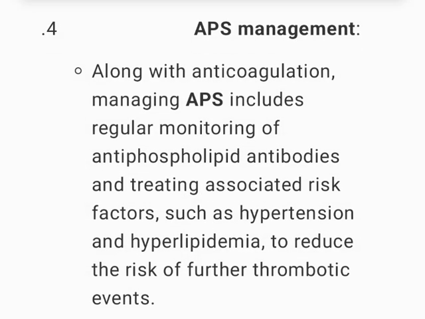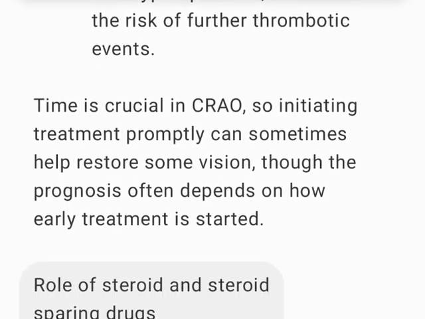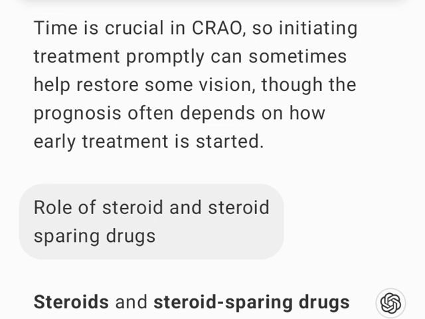4. APS management. Along with anticoagulation, managing APS includes regular monitoring of antiphospholipid antibodies and treating associated risk factors such as hypertension and hyperlipidemia to reduce the risk of further thrombotic events. Time is crucial in CRAO, so initiating treatment promptly can sometimes help restore some vision, though the prognosis often depends on how early treatment is started.